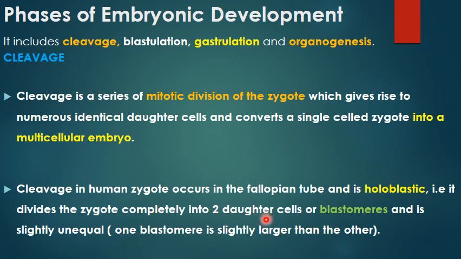The resulting daughter cells formed after mitotic division, after cleavage division, are referred to as blastomeres. And the two daughter cells have a slight difference in their size. One will be slightly larger than the other. So, cleavage in human zygote is holoblastic and slightly unequal.